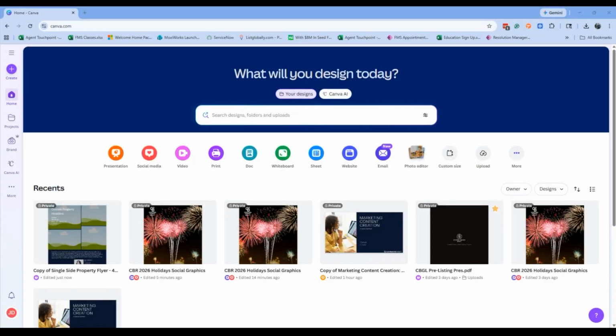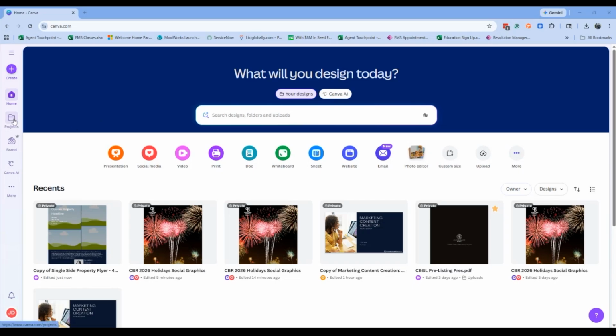Now, let's go over working from a slightly more sophisticated template. In this case, we're interested in creating a property flyer. Again, there are multiple ways for us to get started on this project. In this case, I want to show how it can be done directly from the projects folder.